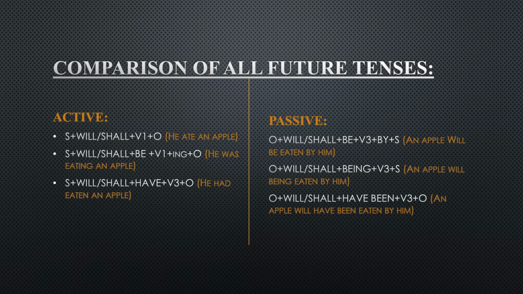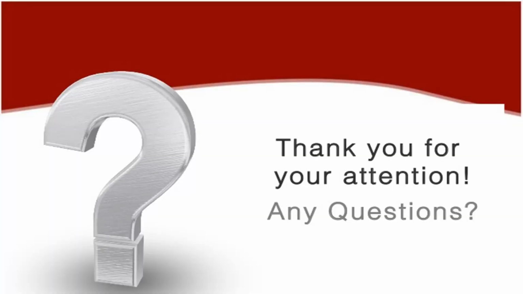So here is a small difference between active and passive. Three differences you have to remember. Number one, you have to swap subject with object. Number two, you have to change the verb form to the third form of the verb. And in passive, you have to add "by" with the subject.